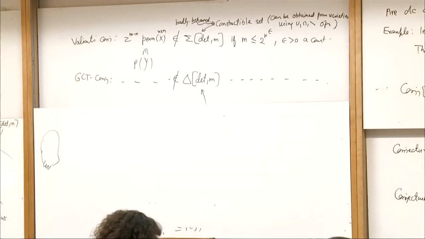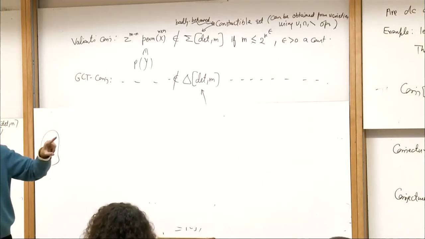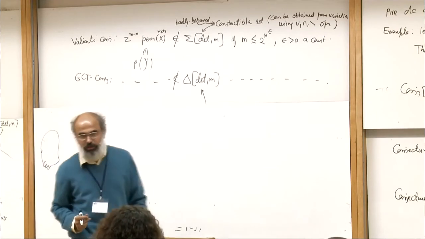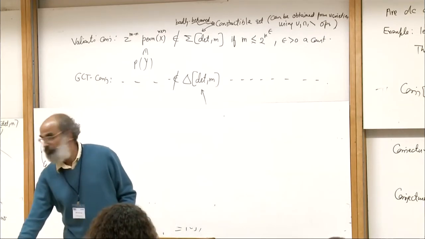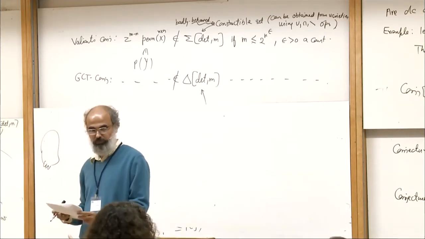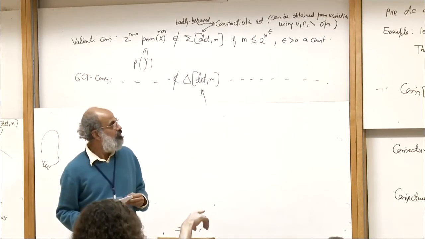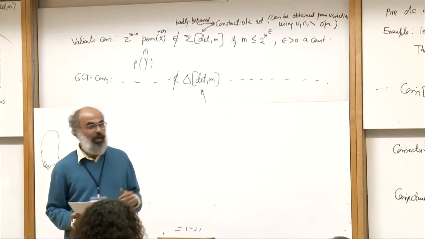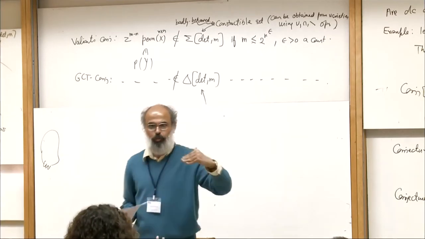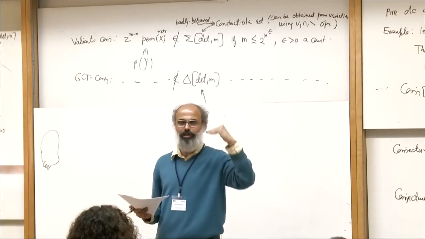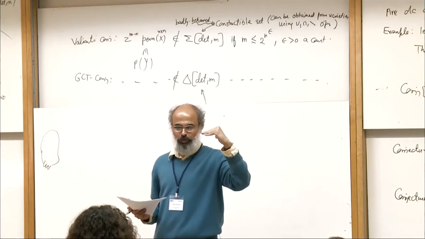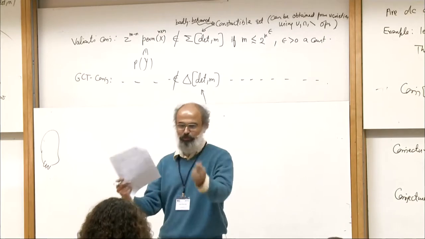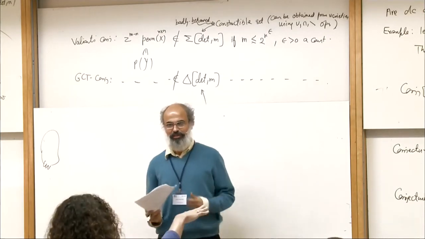Okay, so now let me see. How much time do I have now? 20 minutes. Okay. The permanent cannot be one of these hard polynomials, because you believe in the other conjecture that it's characterized by its symmetries. Also, whatever lower bound you prove for the permanent, you prove exactly the same thing for the boundary. So everything is just going to go in step. This conjecture is more general.